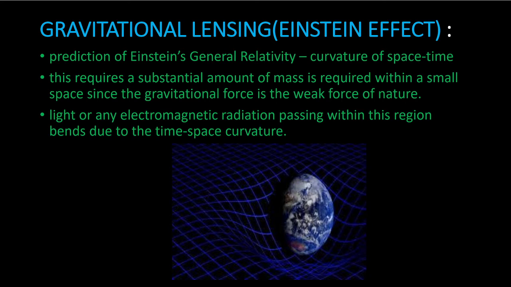So when a light or an electromagnetic radiation passes in this region, it bends due to the curvature in the space-time. Okay, so Einstein showed this phenomenon during an eclipse when the light from a star behind the sun was able to reach Earth during the eclipse. So here it is just a figure that shows how the curvature is formed in the space-time fabric.